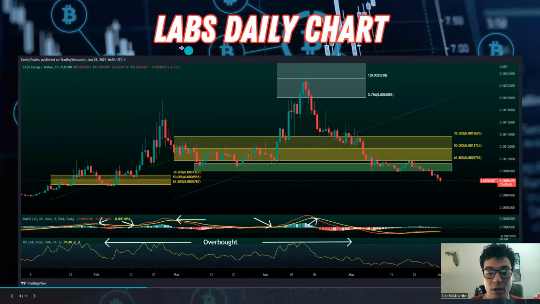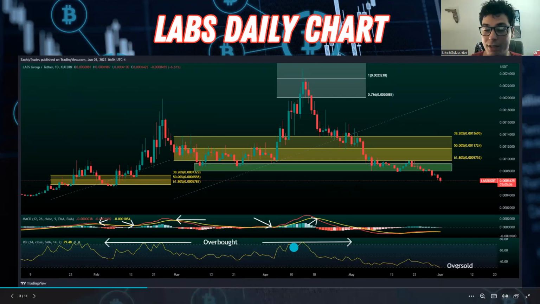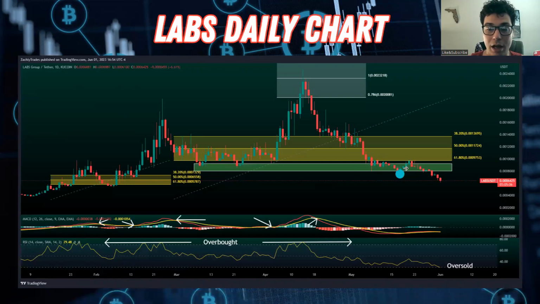We take a look at Labs Group here, and it was overbought previously. If I move my head out the way, we can see that now it is oversold. So the question is, what's going to happen? We did break through our key demand zone here after bouncing 2 or 3 times, really respecting that level. But you can see we kept rejecting this level right here, multiple rejections here and here. Ultimately, we broke through that demand zone and we're retesting previous lows as mentioned.